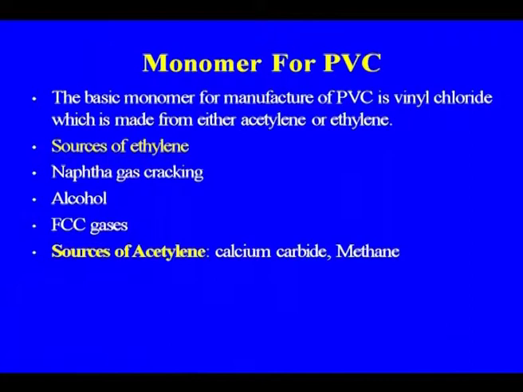There was an issue of the PVC toys which were supplied in an African country, and that was having some carcinogenic material, and so that was the issue raised. So that is one of the environmental issues regarding the PVC use, but in the toys also the PVC that we are using. So the basic monomer for manufacture of polyvinyl chloride is vinyl chloride, which is made from either,